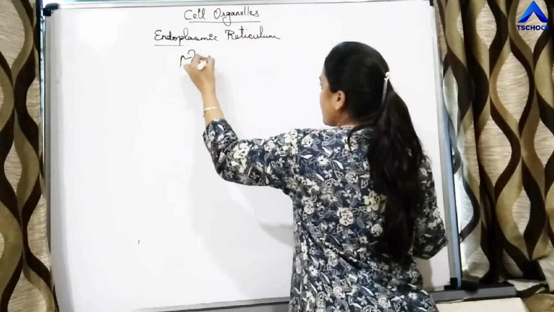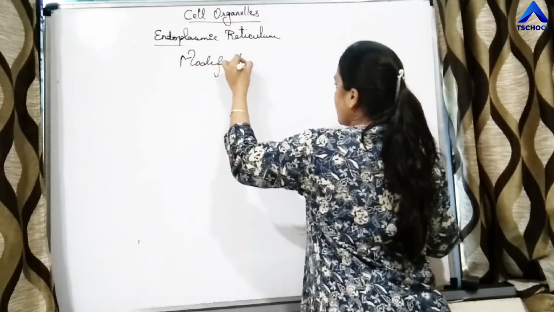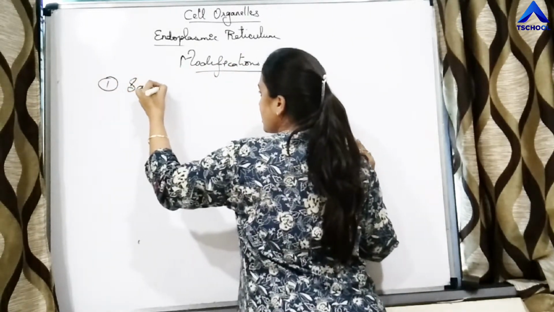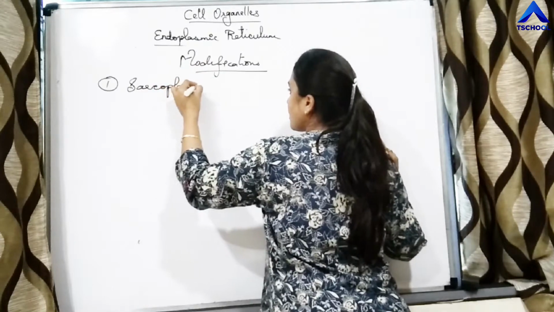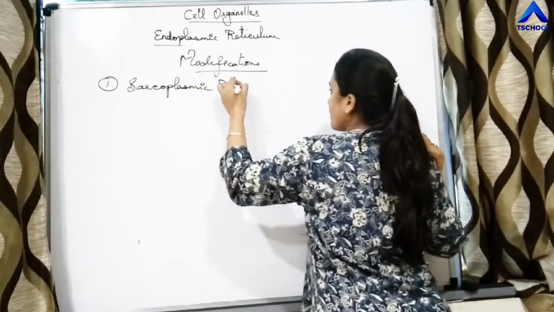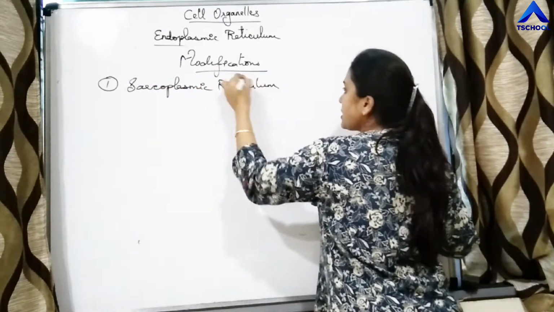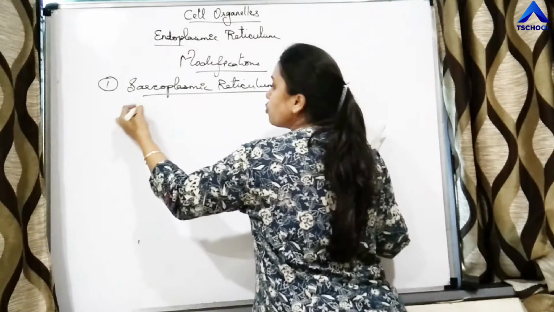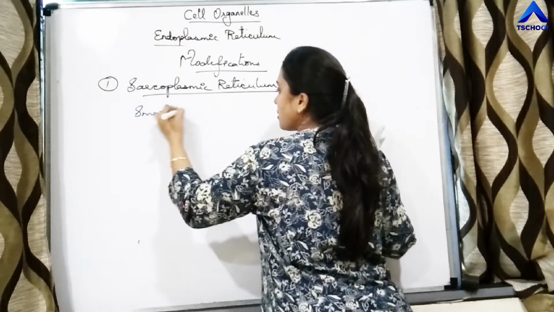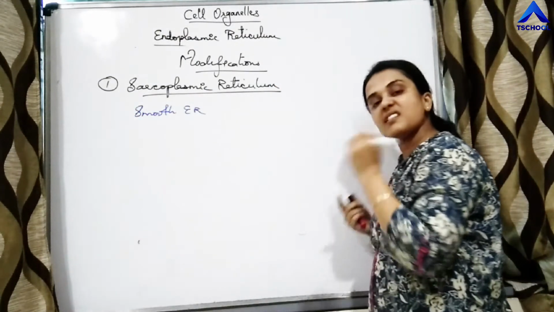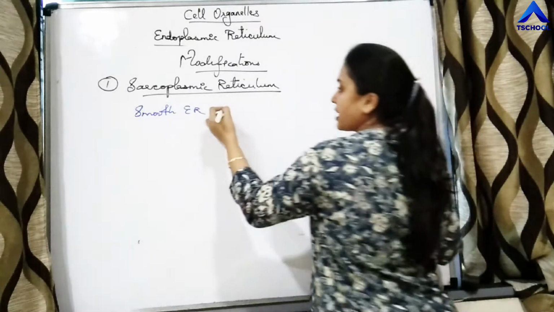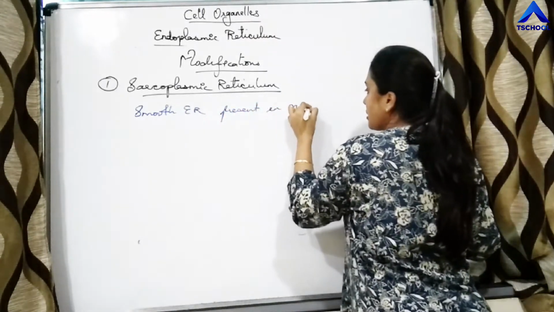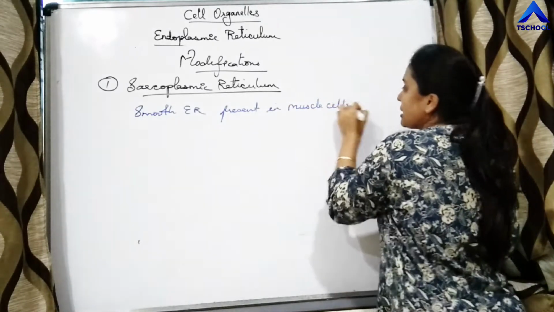Modifications. Right? The first modification is sarcoplasmic reticulum. What is sarcoplasmic reticulum? Sarcoplasmic reticulum is smooth endoplasmic reticulum. It is nothing but smooth endoplasmic reticulum present in muscle cells.